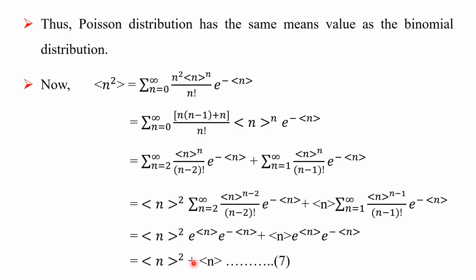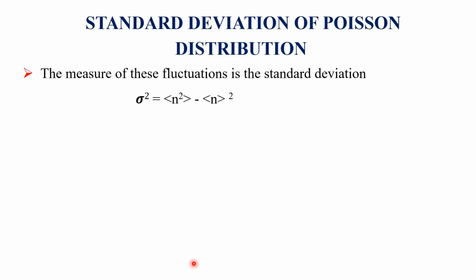Having covered the mean value of the Poisson distribution, we now discuss the standard deviation of the Poisson distribution. The measure of these fluctuations is the standard deviation.